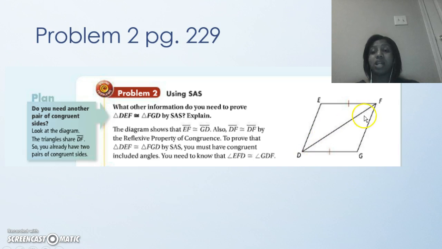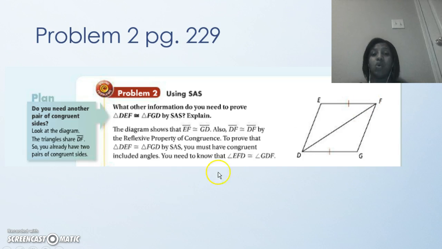Then remember, here's this line again, reflexive property. You're going to see that a lot. DF is congruent to DF by the reflexive property. So we have one pair of sides congruent and another pair of sides congruent. What are we missing? An angle. And not just any angle, you need the angle between the two sides. So between EF and DF is angle EFD. You can't say F because F is this whole angle. And between DG and DF is angle DGF.